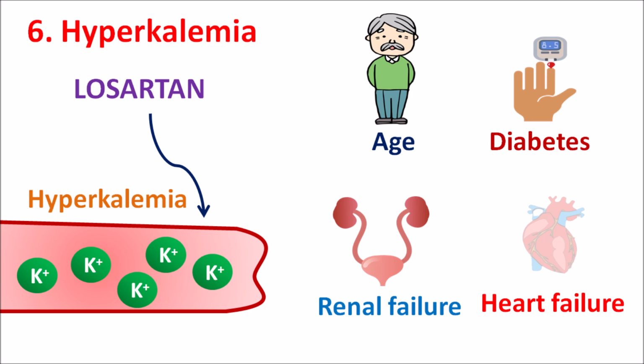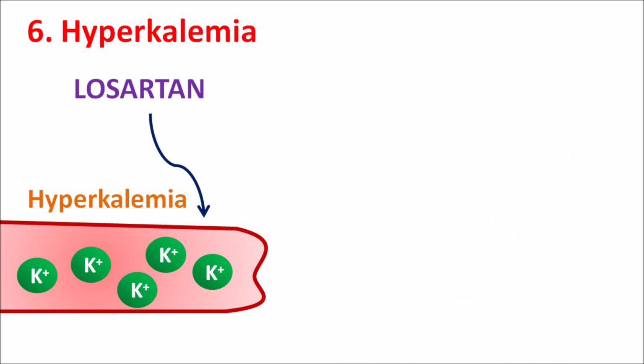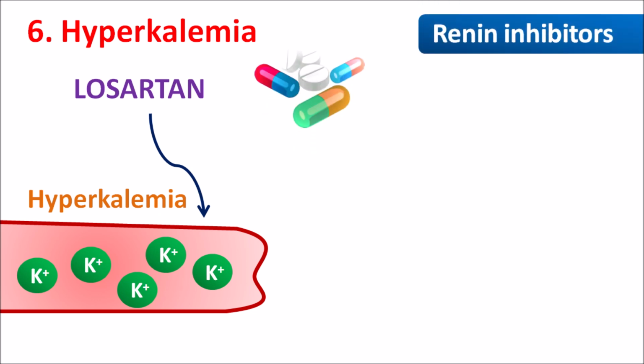Apart from these conditions, a few drugs can also influence hyperkalemia. So any medications such as renin inhibitors, for instance, aliskiren is one of the renin inhibitors which again inhibits the renin-angiotensin system. So if this drug is combined with Losartan, it can produce severe hyperkalemia, so it should not be combined